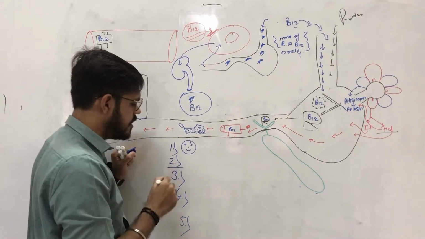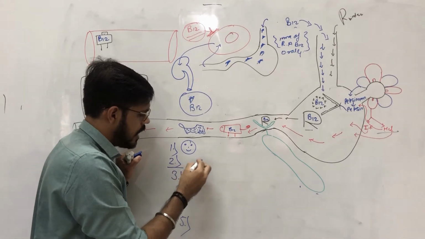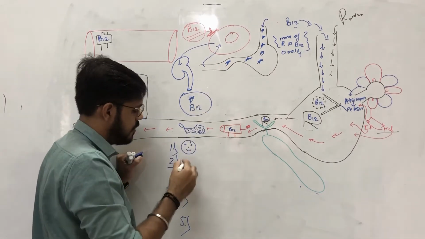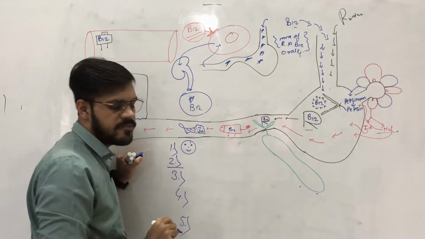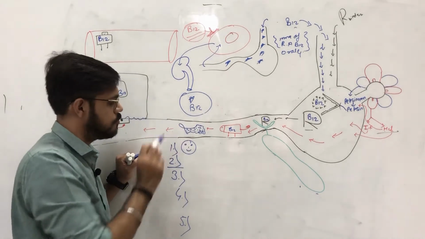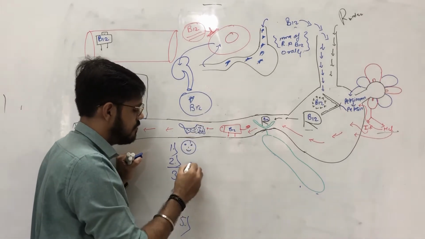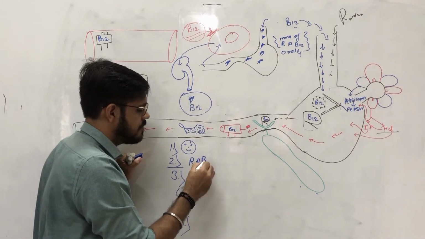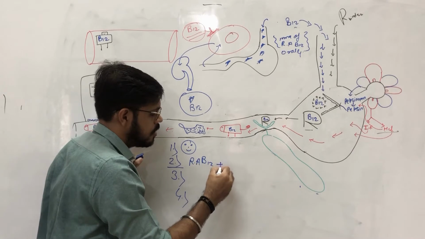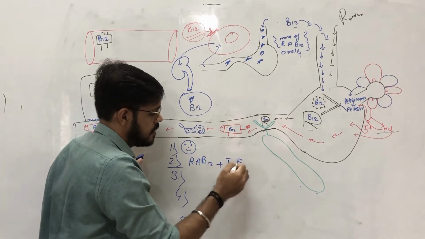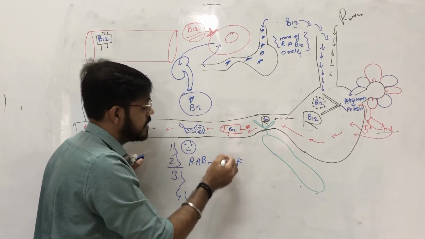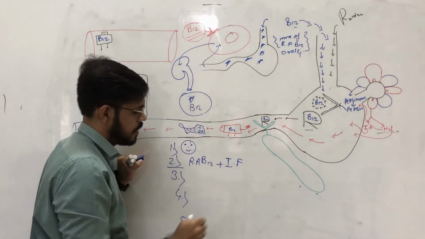Now what do we do? We again give him radioactive B12. First we did the test, and B12 did not occur in urine. Now we do another test. In this we give him radioactive B12 along with intrinsic factor, and of course we are also injecting the normal B12.